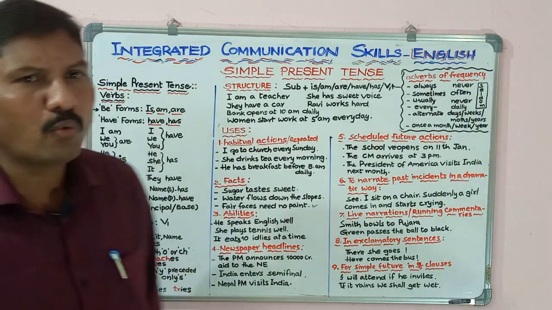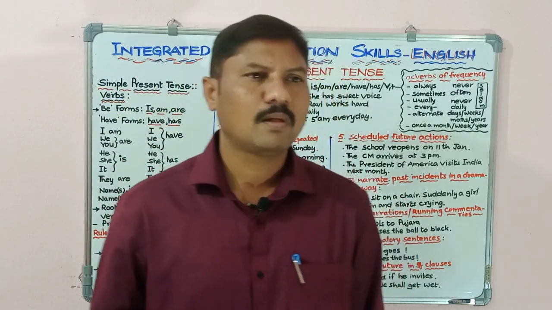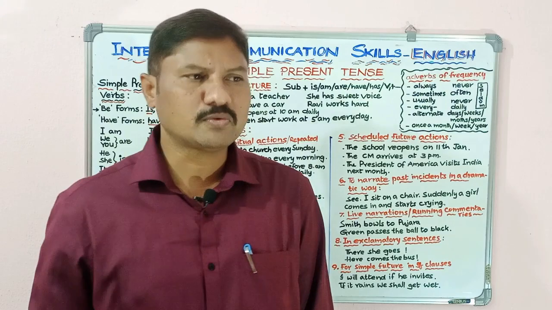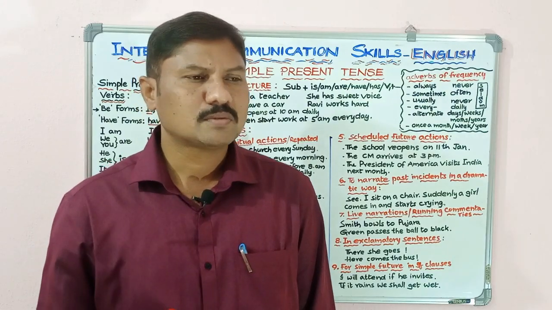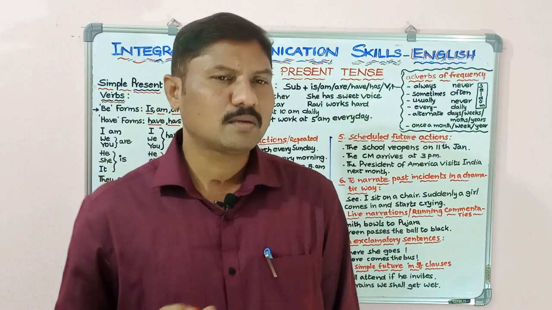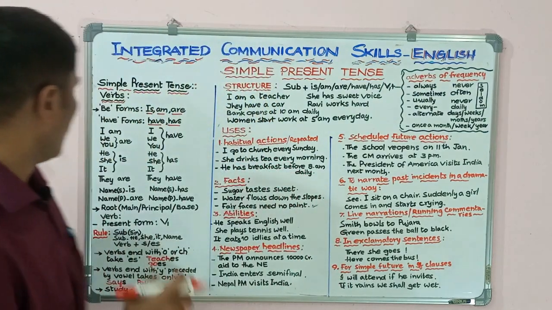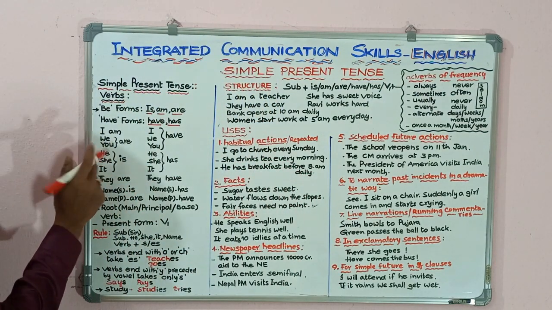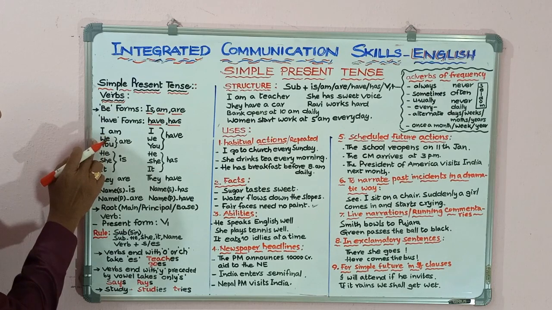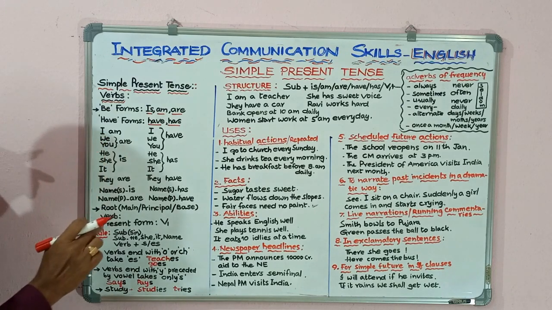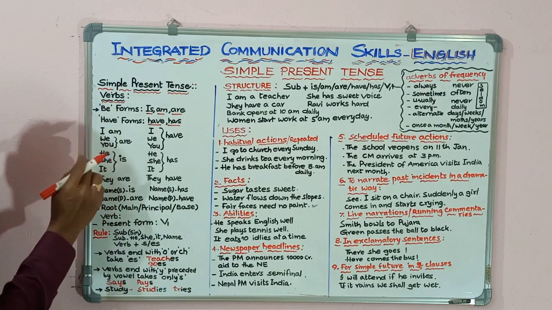Now we can see how we use these be forms after personal pronouns and names, both singular and plural. Look here. I and we are the first personal pronouns.